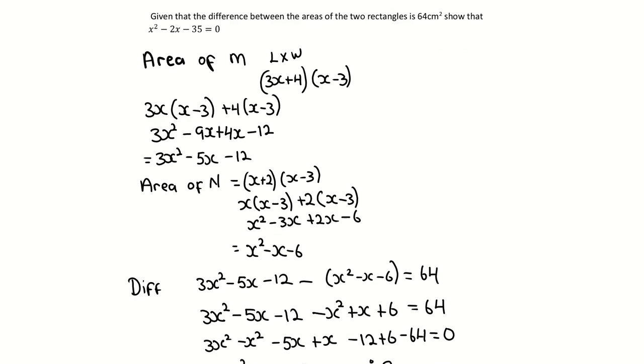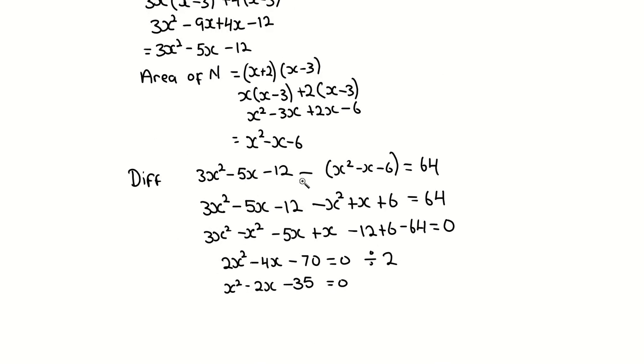Now, when you are subtracting, please note that the one that you're subtracting has to go in brackets. Why does it have to go into brackets? Because you're negative in everything here. So 3x squared minus 5x minus 12, minus x squared. Minus and x squared is minus x squared, minus and minus x is positive x, minus and a minus 6 is positive 6.